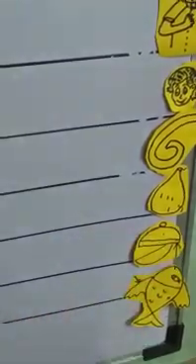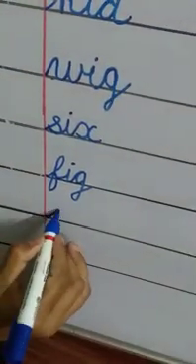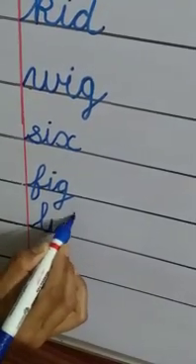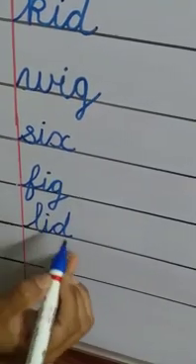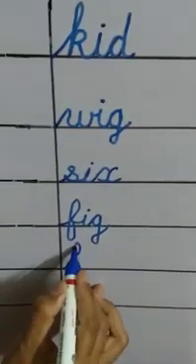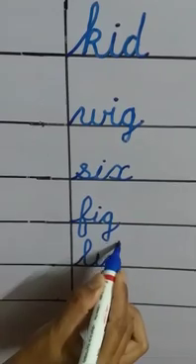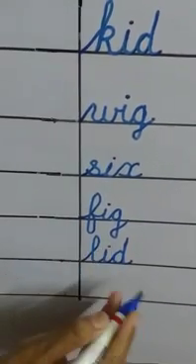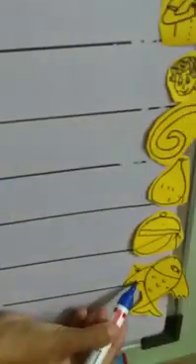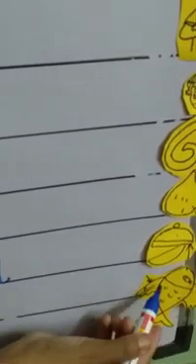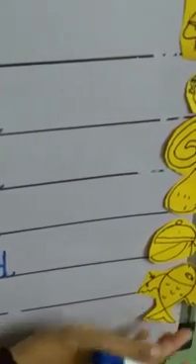Lid. Spelling of lid. L-I-D, lid. L says L, I says E, D says the. L-I-D, lid. Now tell me children, which picture is this? Fish, but what is it called? Fin.